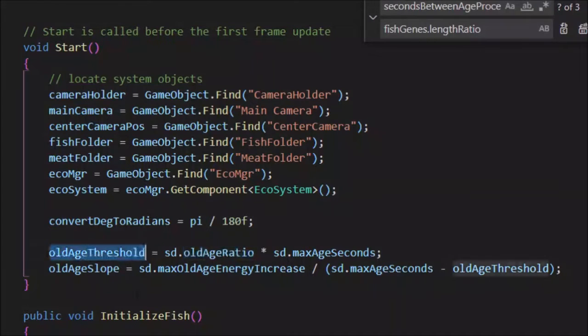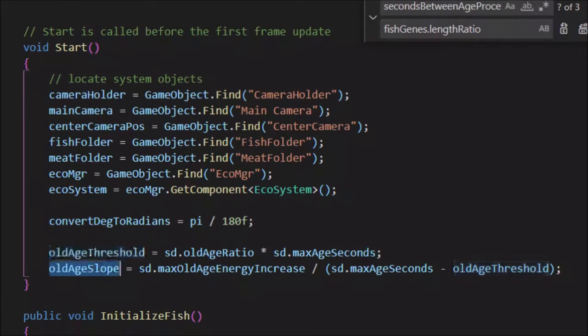So the old age threshold would be the ratio times the max seconds. Let's say the max seconds is 100 seconds. If the old age ratio is 0.8, then the old age threshold will be 80 seconds. So if the max age is 100 seconds, the fish will hit old age at 80 seconds. What happens then, we'll talk about that in a second.